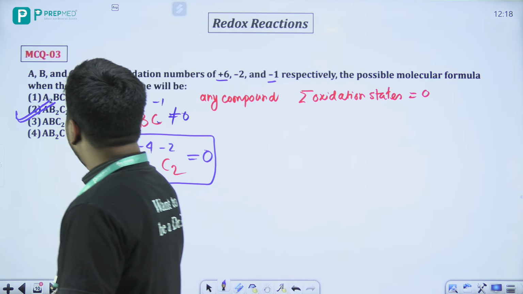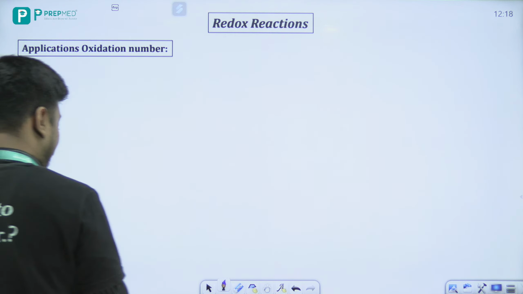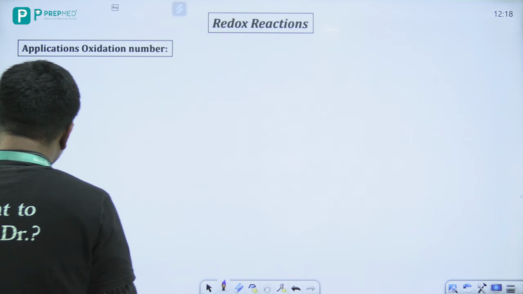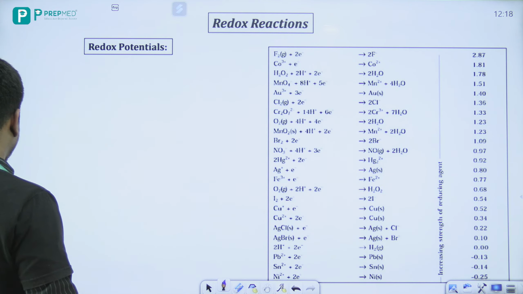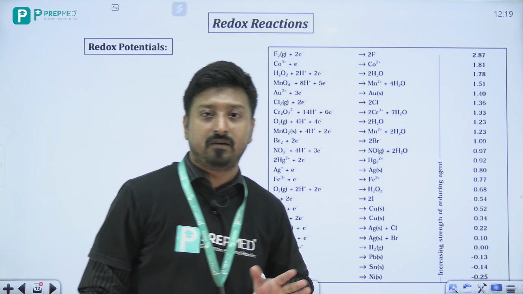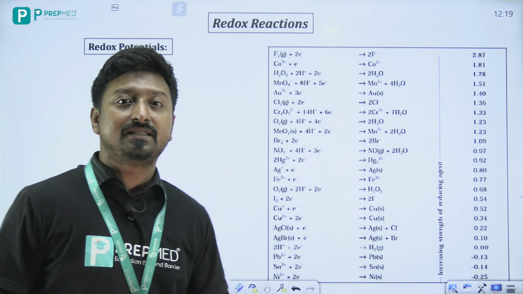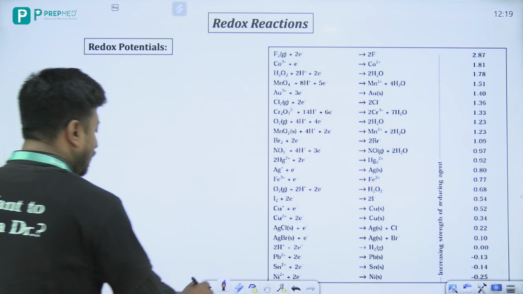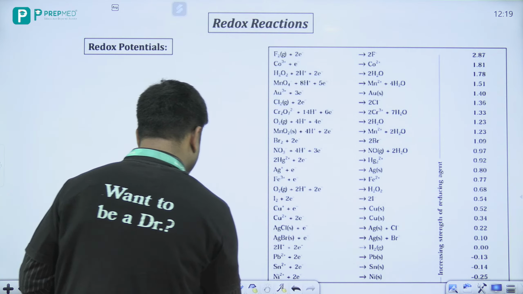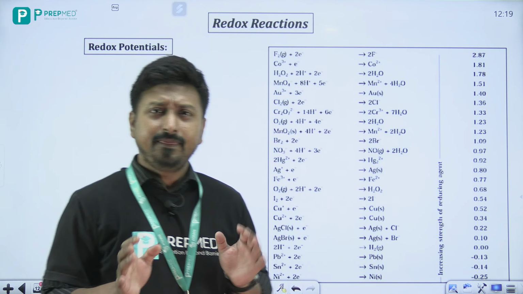अच्छा. Now let's talk about one application of the oxidation number. अच्छा ये वाला ठीक है ना, अच्छा तो यहाँ पे 2 slide हो गया. अच्छा see, coming back to this one, one of the applications of the oxidation number is basically understanding the reduction potentials. Now let me give you an idea about how this reduction potential actually works. Think in this way.